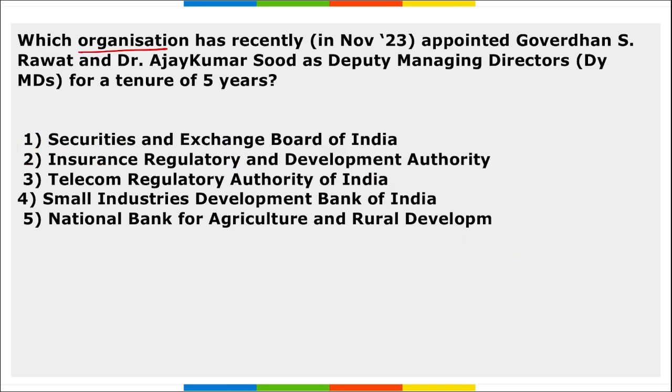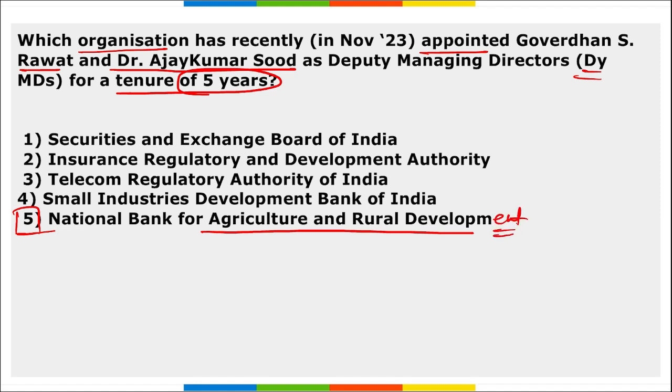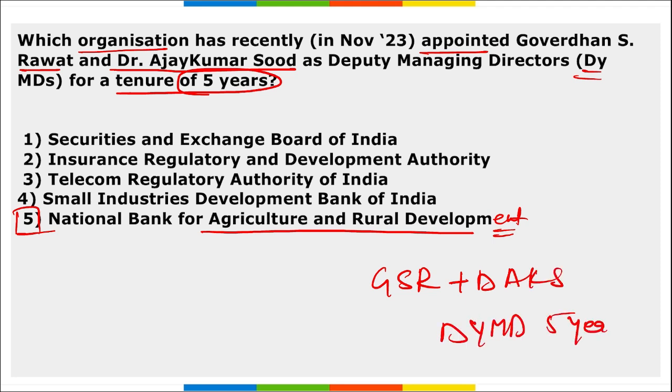Next, which organization has recently appointed Govardhan S. Rawat and Dr. Ajay Kumar Sood as Deputy Managing Director for a term of 5 years? So, NABARD, National Bank for Agriculture and Rural Development, right? They have recently appointed Govardhan S. Rawat and Dr. Ajay Kumar Sood as the Deputy Managing Directors for a period of 5 years.